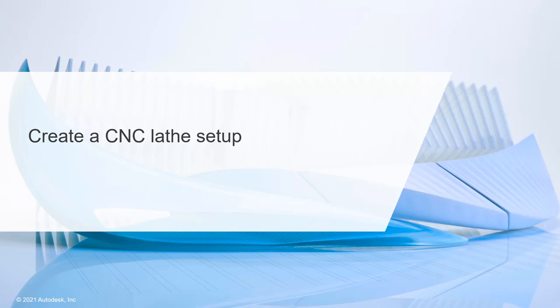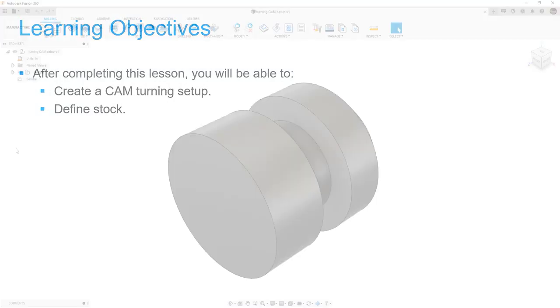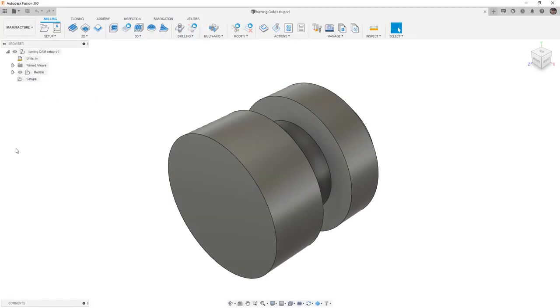In this lesson, we'll create a CNC lathe setup. After completing this lesson, you'll be able to create a cam turning setup and define stock. We want to get started with the supplied dataset turning cam setup.